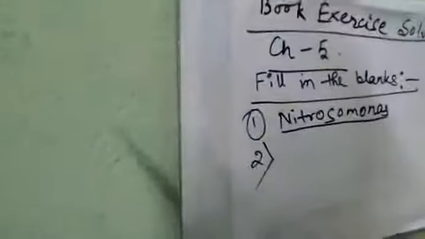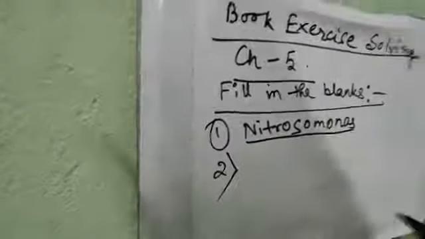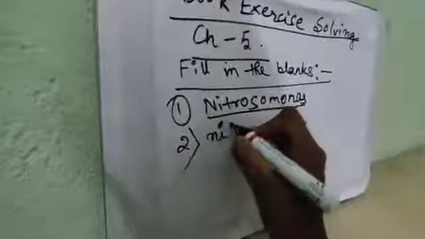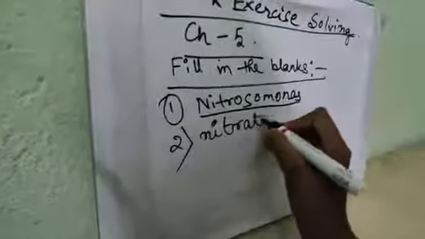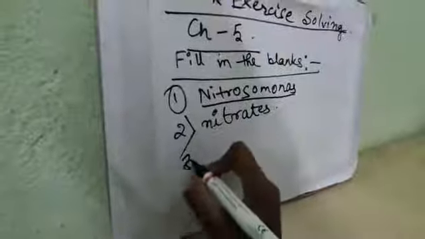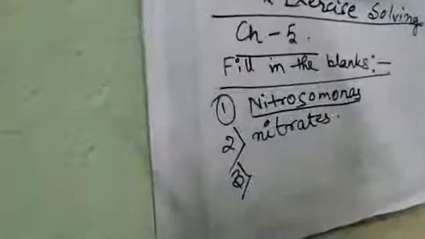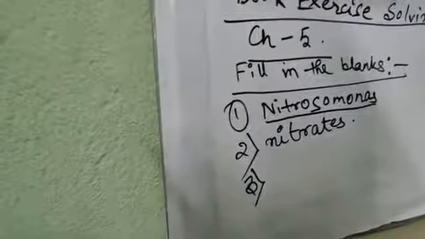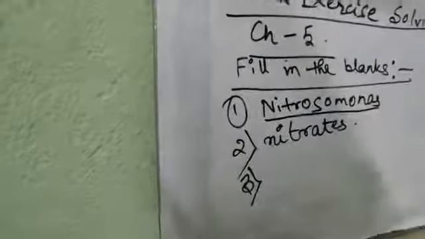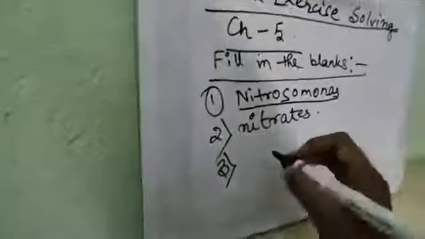Number 2: in the nitrogen cycle, Nitrobacter converts nitrites into, answer will be nitrates. Number 3: dash is an ammonifying bacteria. That means you have to give an example of ammonifying bacteria.